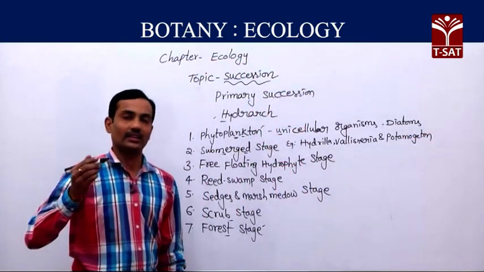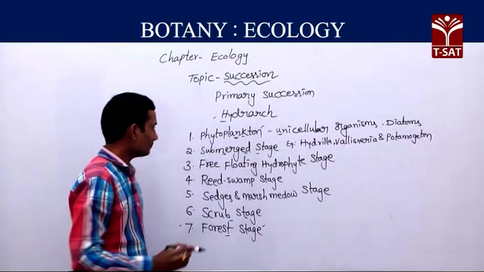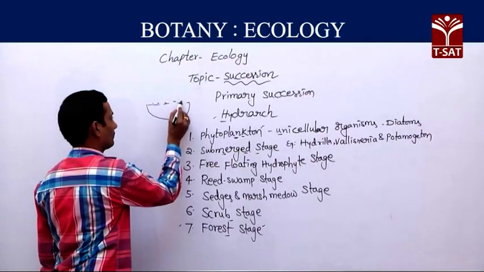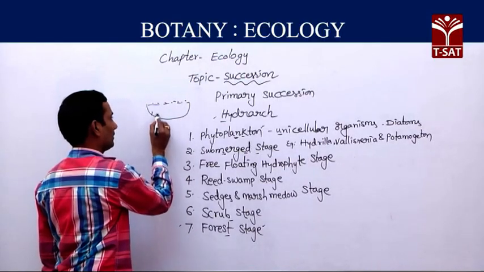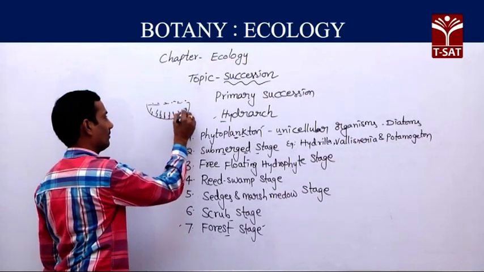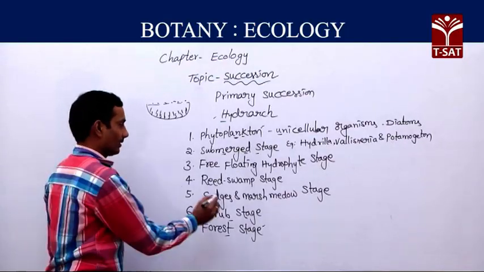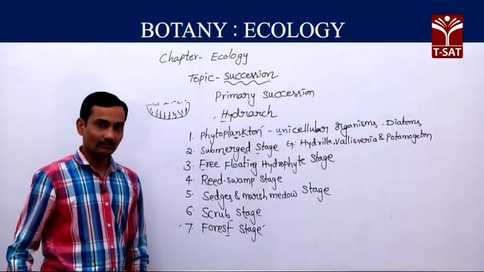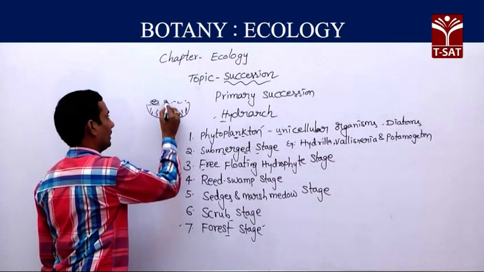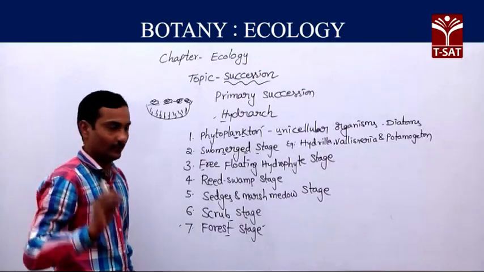All these are different types of plants we can find during this stage. All these changes occur in only one particular area. First phytoplankton, then slowly submerged hydrophytes in the water like hydrilla. Then afterwards, free floating hydrophytes we can find in the same place. We are observing all these changes in the same pond.